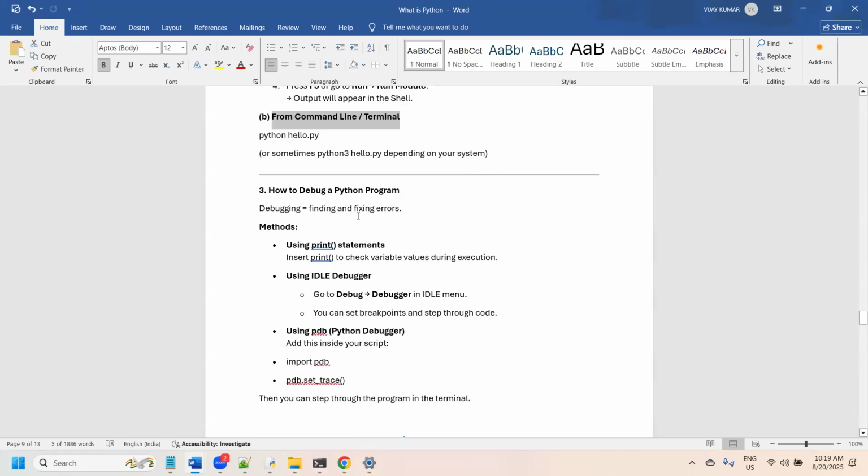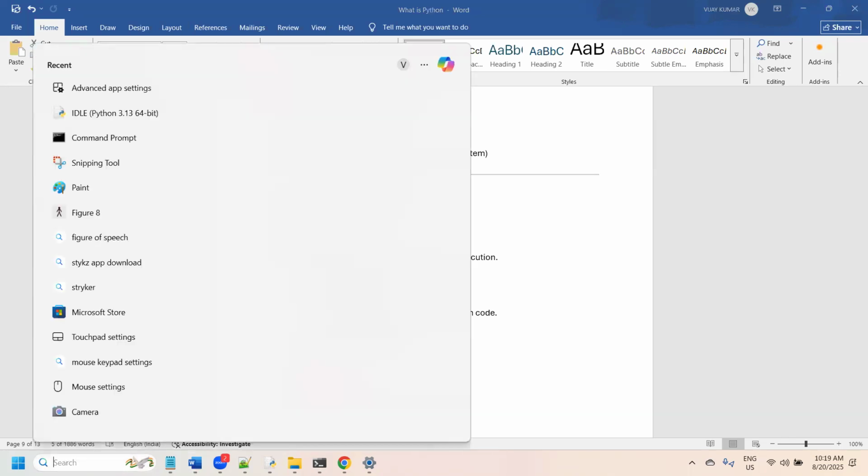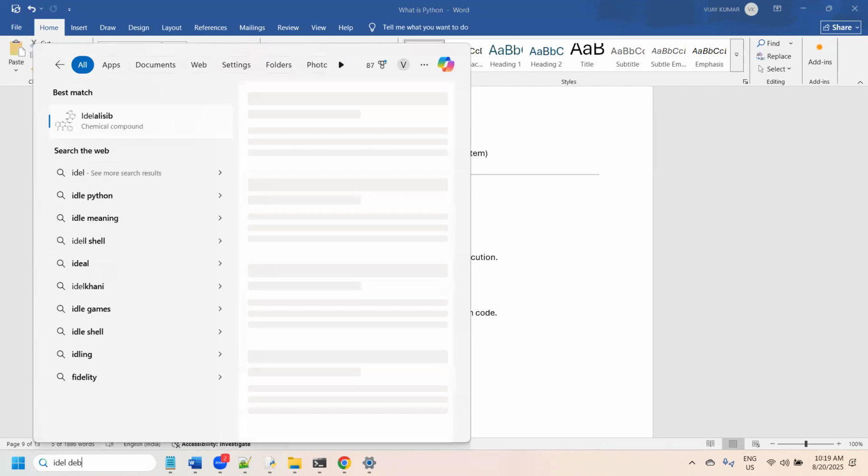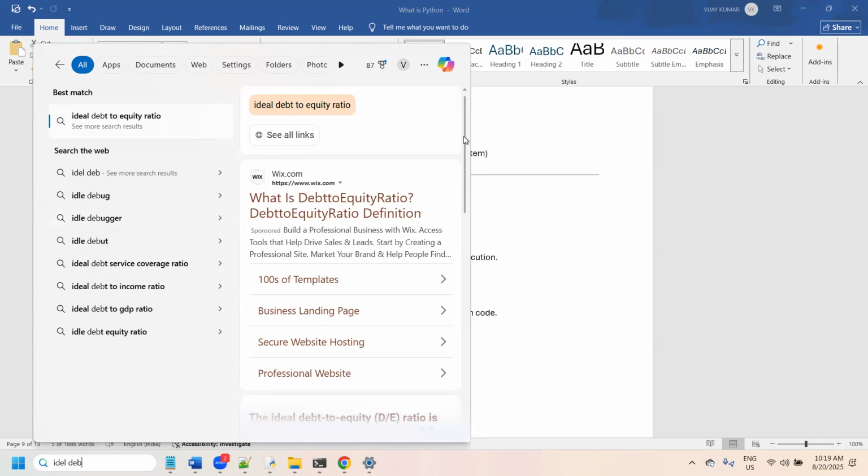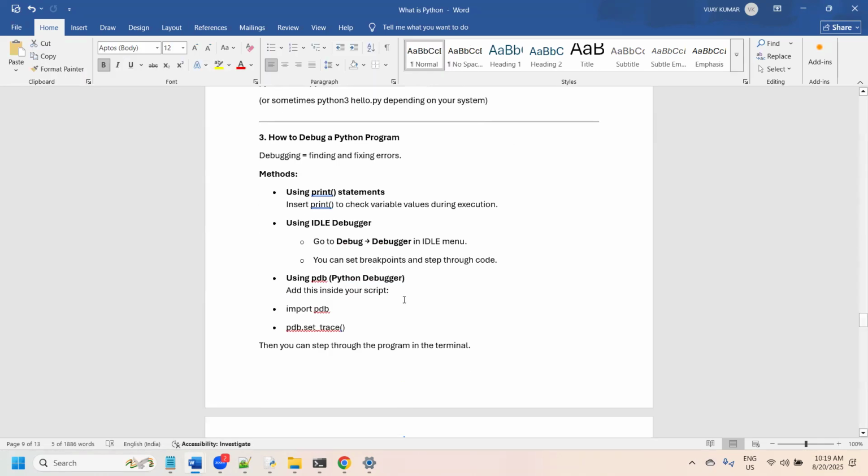So how do we debug the Python program? What is the intent of debugging a program? Finding and fixing the errors. Here we can also use the print statement, or we can also use the IDLE debugger tools. These are the different ways to debug.